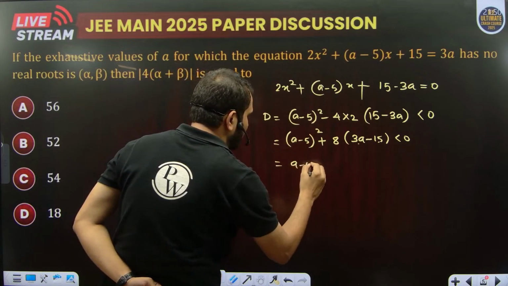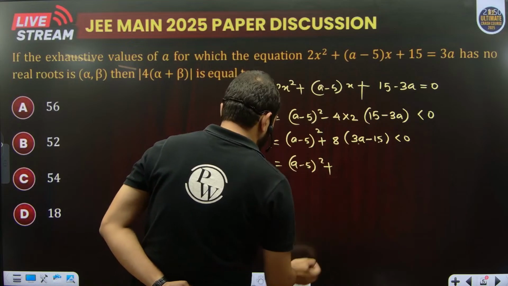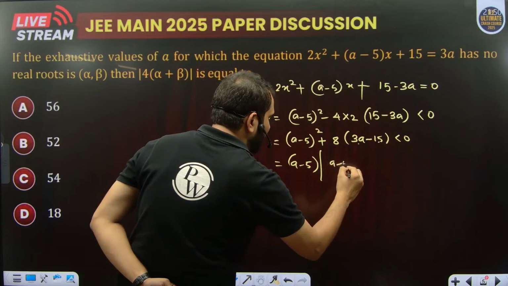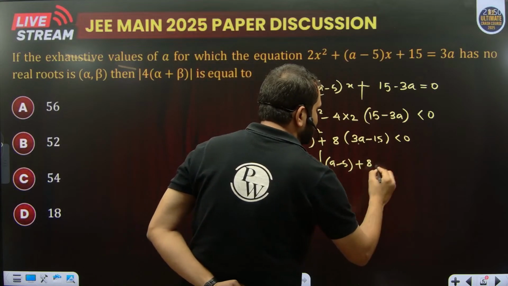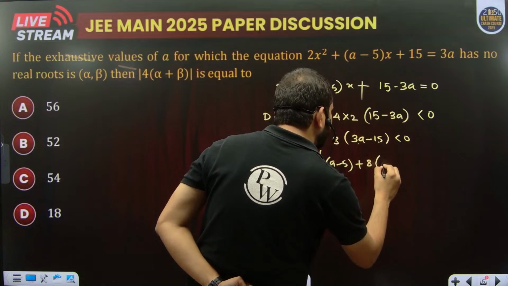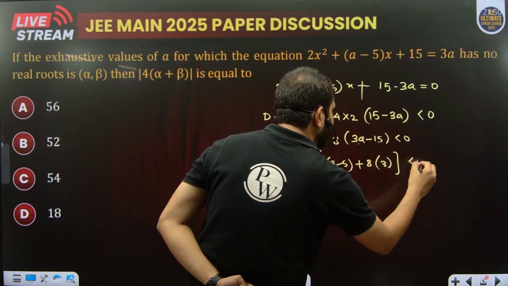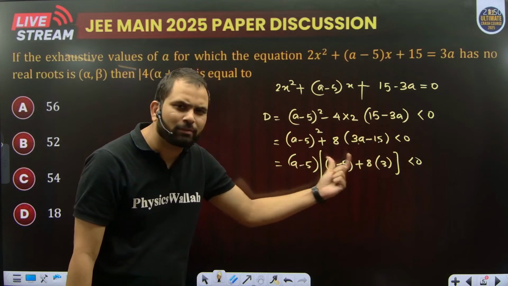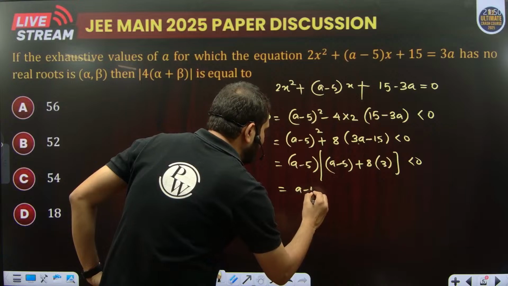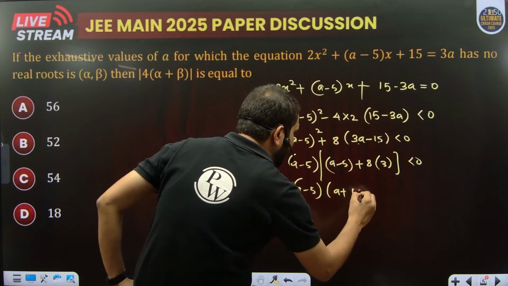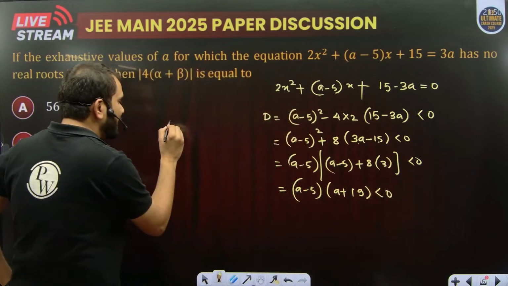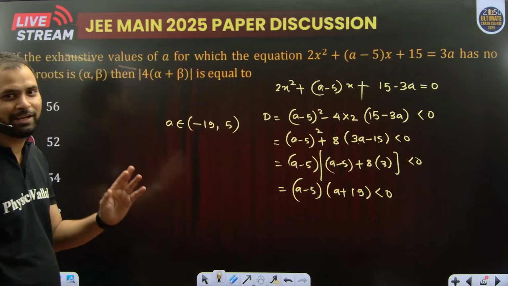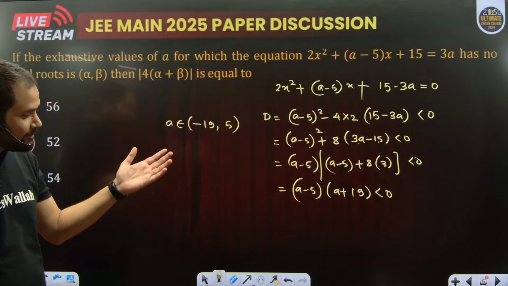(A minus 5) whole square plus 8 into 3 times (A minus 5) less than 0. If I take A minus 5 common, there is only 3 left. So (A minus 5)(A minus 5 plus 24) less than 0, or (A minus 5)(A plus 19) less than 0, or A lying between minus 19 to 5. A simple inequality, a quadratic inequality which is already factorized.